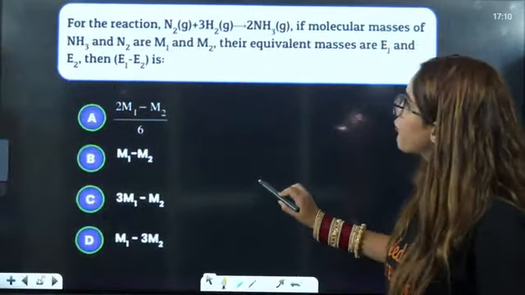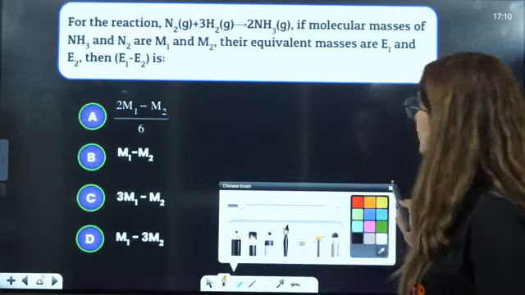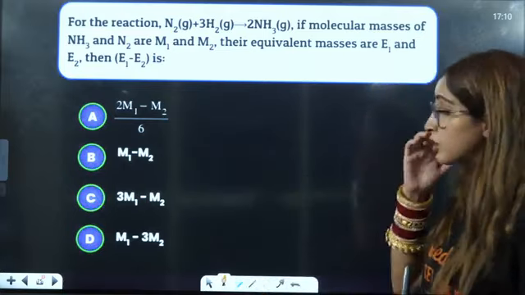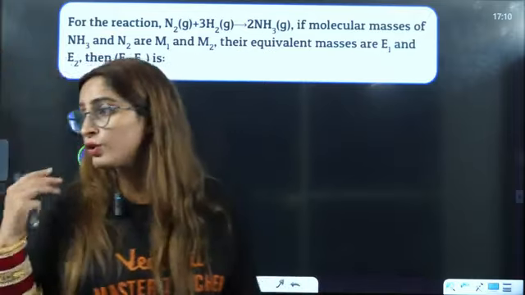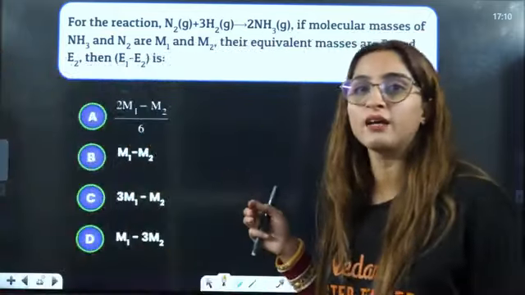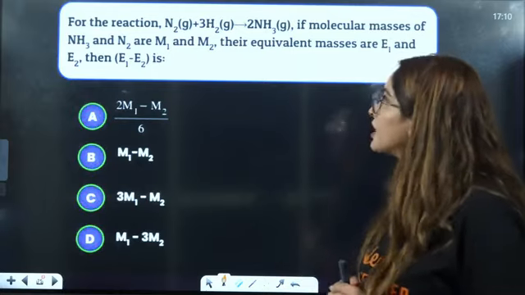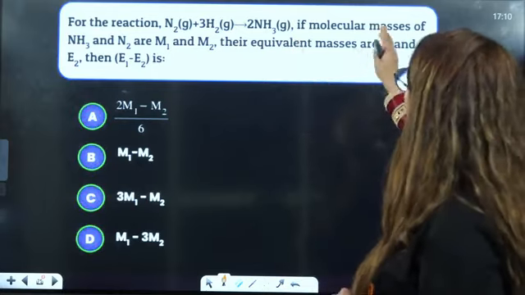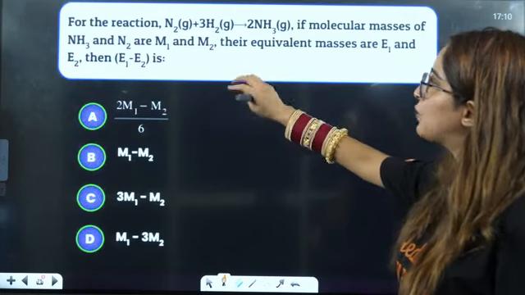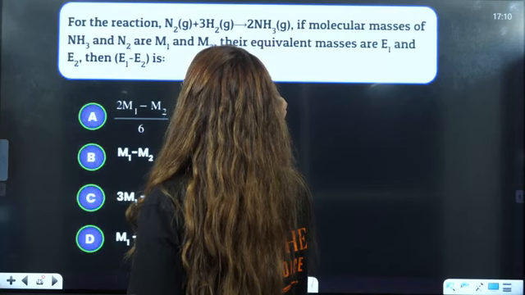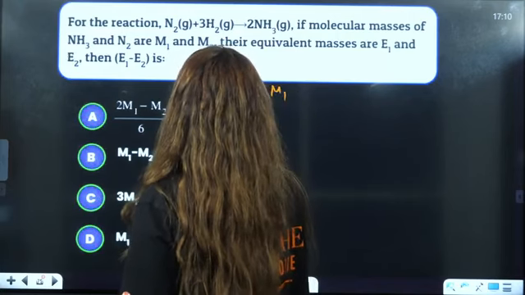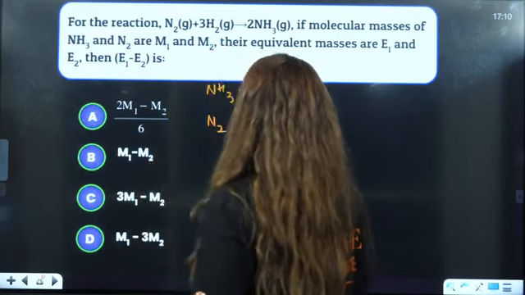Now the next question: for a reaction, one reaction is given to you. They are saying N2 plus 3H2. Now this is a very interesting question. Even if you know this, chances are you will take the equivalent weight wrong, right? So for a reaction, if the molecular masses of NH3 and N2 are M1 and M2, for NH3 it is given to be M1, for N2 it is given to be M2.